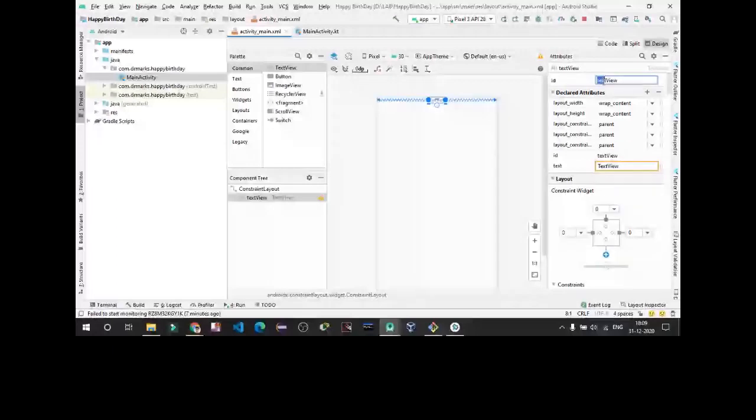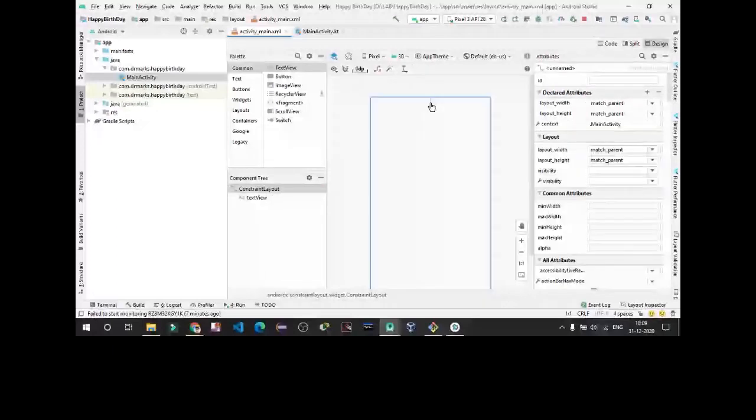You can give an ID to it, so you can recall it. You can call it in your .kt main activity file. You can change the text. So what was our text? The text was happy birthday Sam. We are going to write that text.